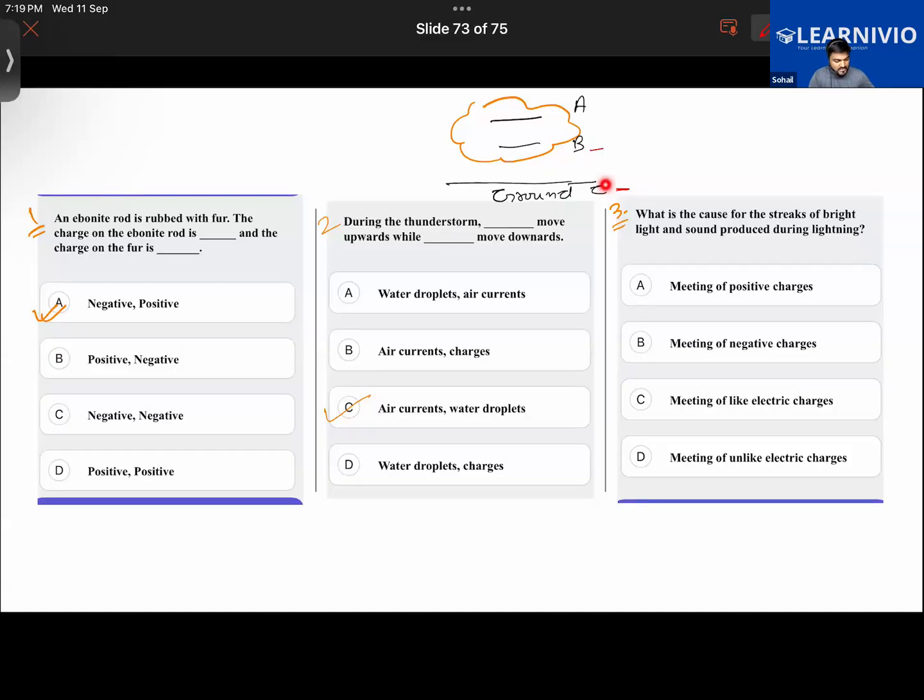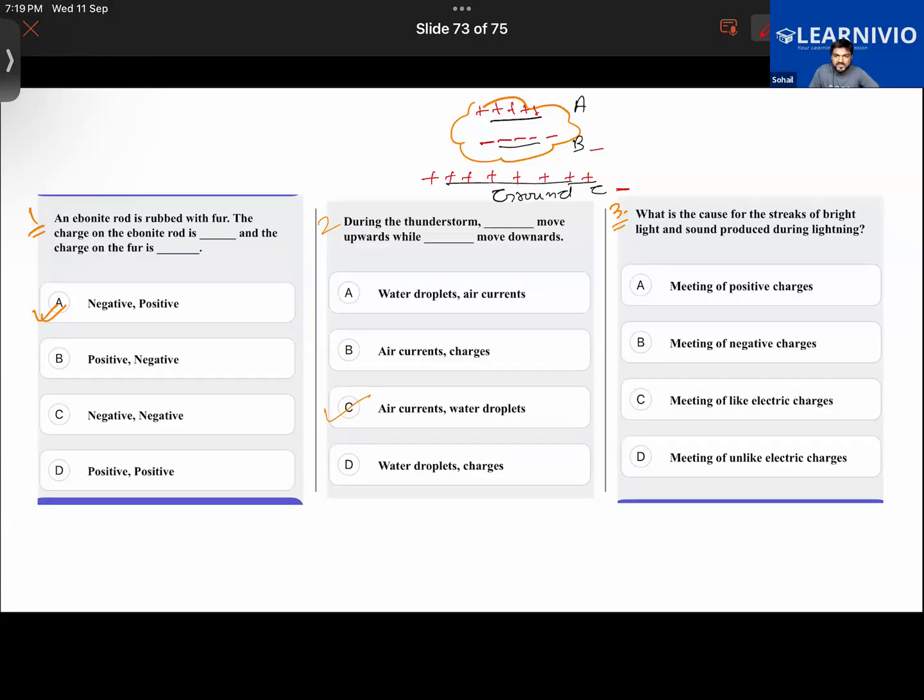Positive now. Then the lower part of the cloud is accumulated with negative charge. And obviously the upper part gets accumulated with the positive charge.